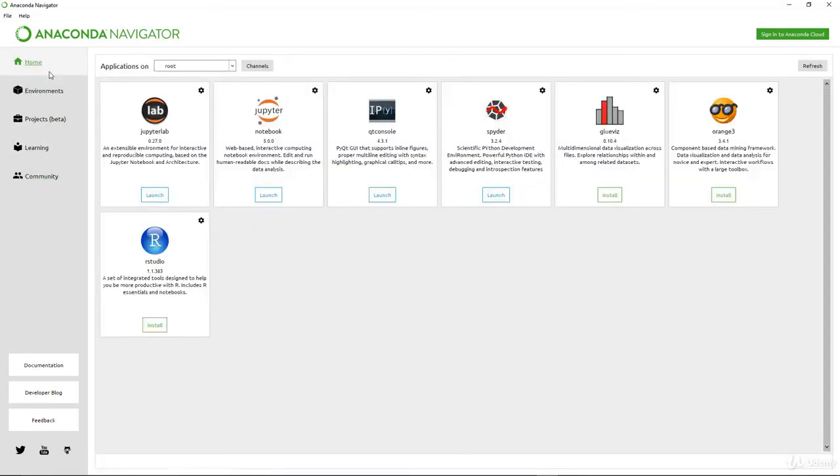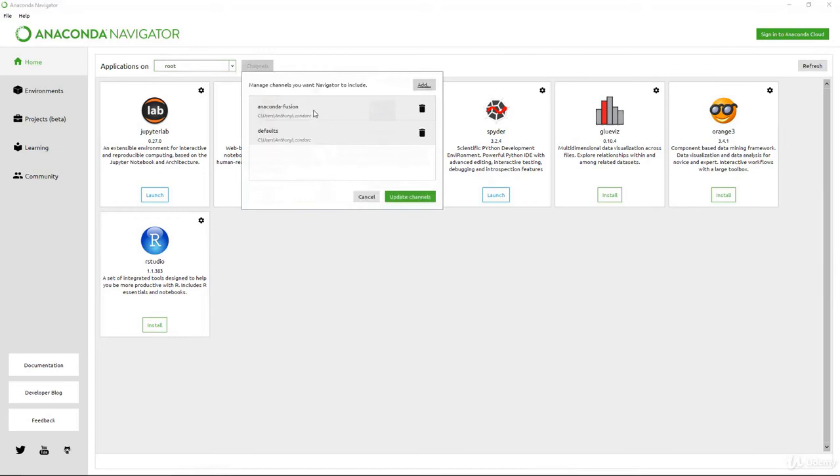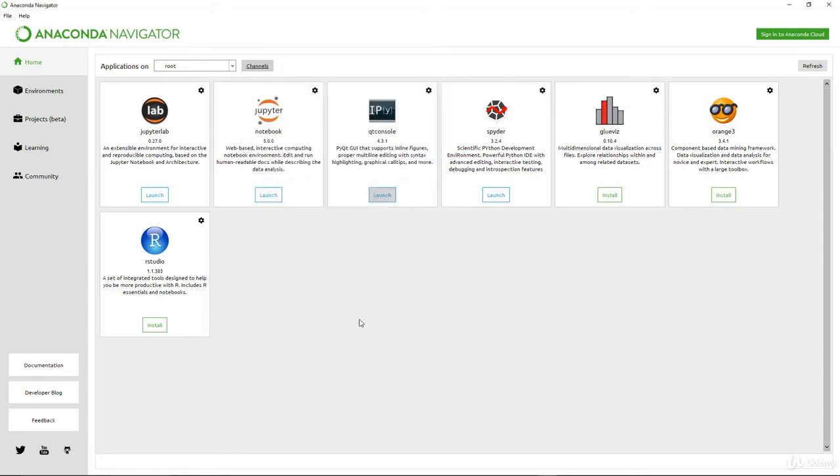So let me come back to the home here. Now in your applications, you can notice that there is a root here. You can set other channels if you want to. What I have here are two options: the Anaconda .condarc or Anaconda dot org, sorry, this is the defaults. You can add if you want to, but for now, I think we don't need to make use of that, at least in what we are doing here.